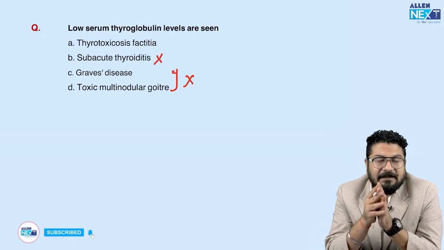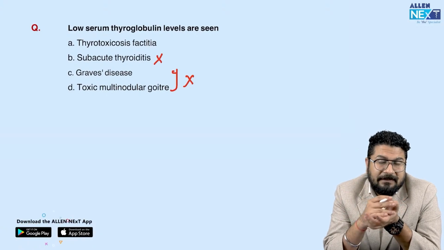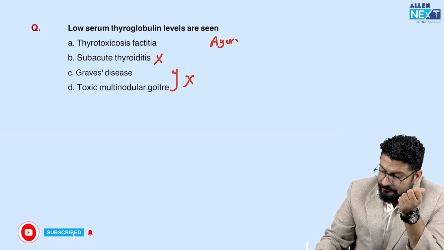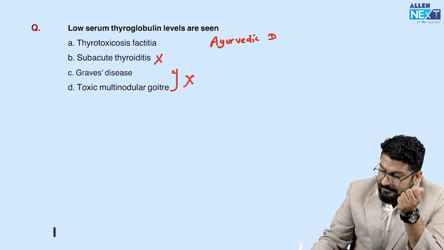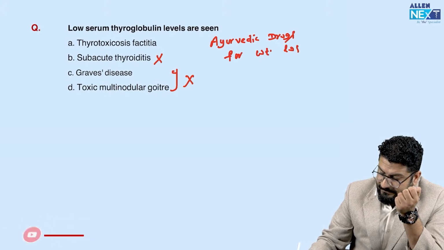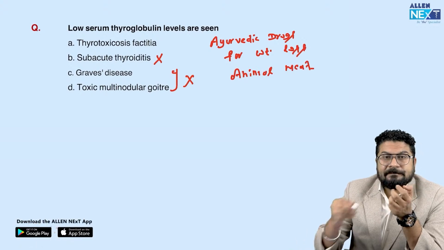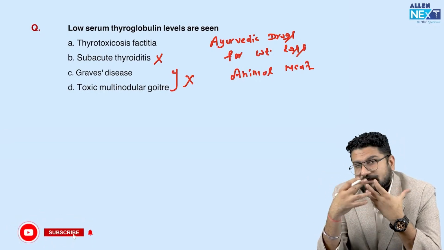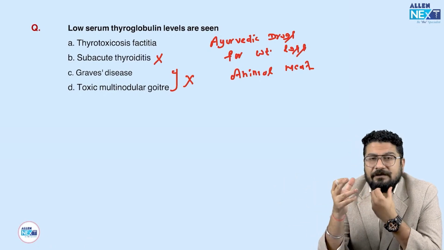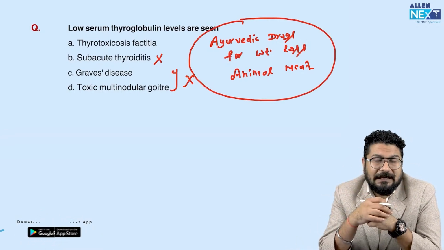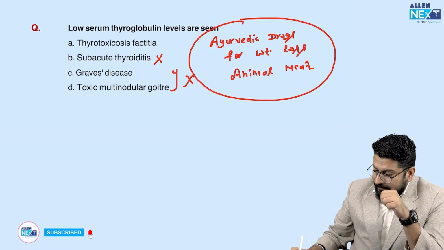But whenever there is hyperthyroidism due to some exogenous consumption, for example, many Ayurvedic medications, especially weight loss supplements, and sometimes animal meat. For example, whenever you are eating non-veg food, the bigger the animal, the bigger will be their thyroid gland. For example, cattle or beef have a bigger thyroid gland. So accidentally you are also eating their thyroid gland. Sometimes we are not knowing, but we consume a lot of thyroid, or iodine, in our diet. So that is called thyrotoxicosis factitia.